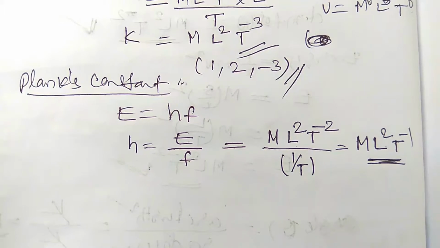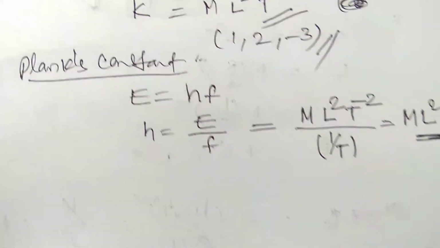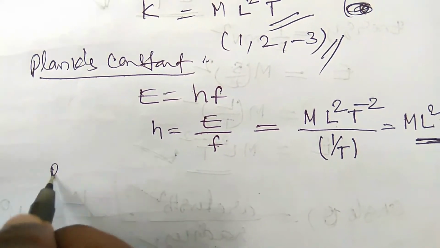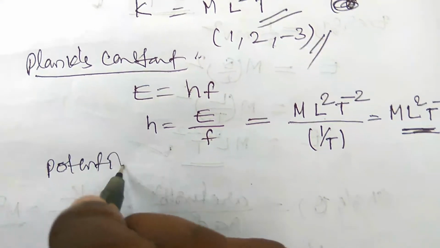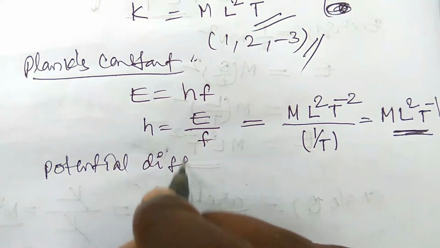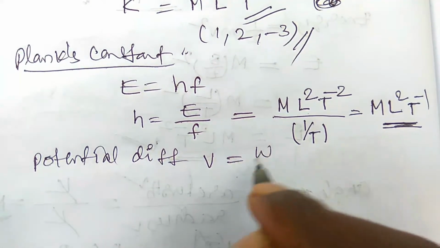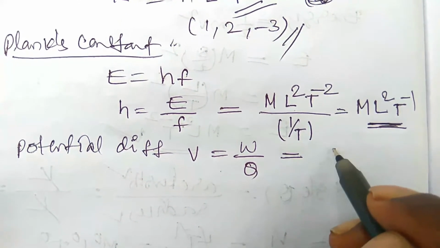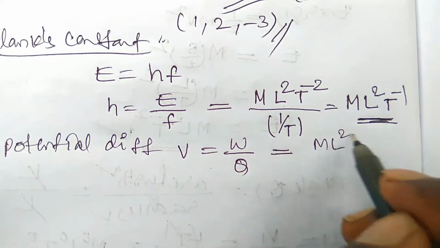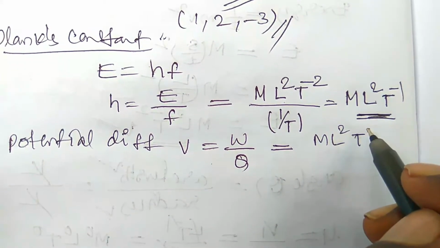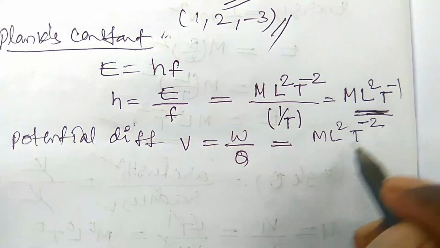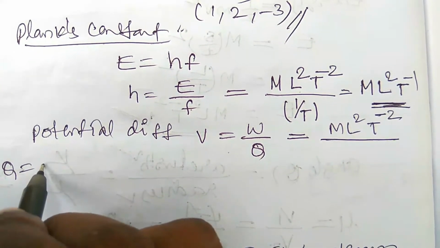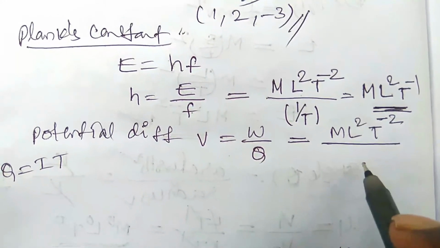Are you understanding? Now we have to write the dimensional formula for potential difference. Very very important. Potential difference V is equal to W by Q. W is the work done. Already you know work done is M L2 T minus 2. Work done and energy have the same dimensional formula. And Q is the charge, which is current into time. So Q is equal to IT.